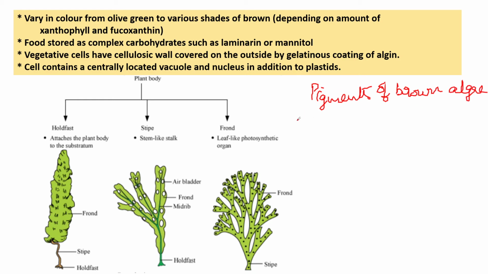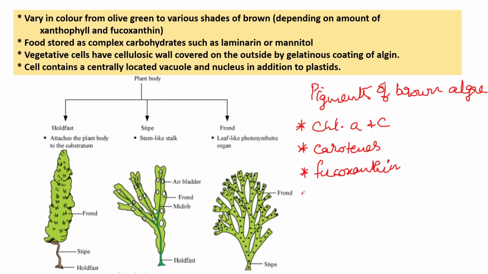What are the pigments of brown algae? Chlorophyll a and c. Next one is carotenes. Next one is fucoxanthin. Next one is flavoxanthin.